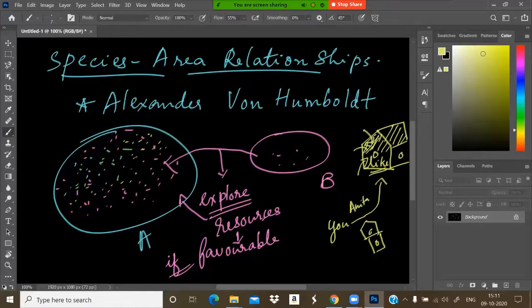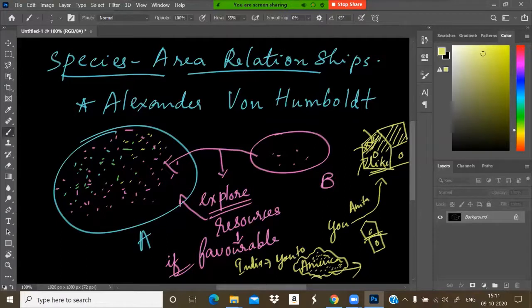Or suppose you are going from India to America, and when you reach there you find life very good, you can enjoy a lot. Then you will try to settle down there itself by exploring the resources.